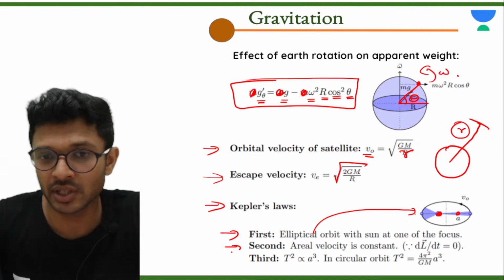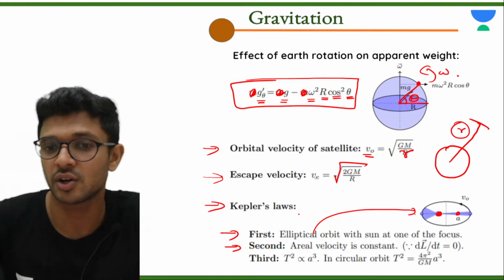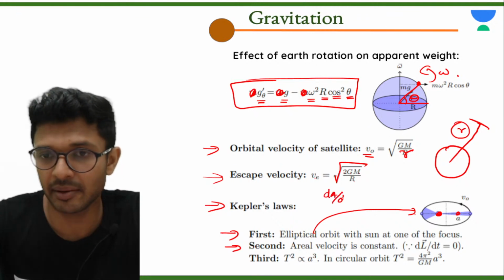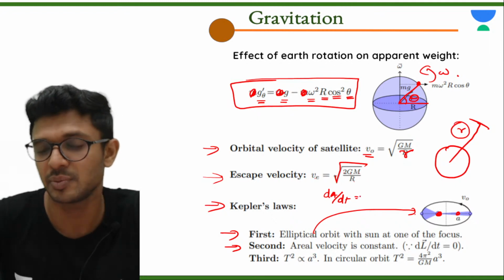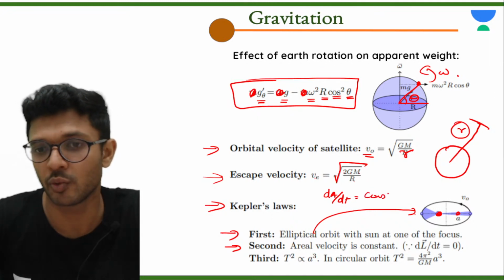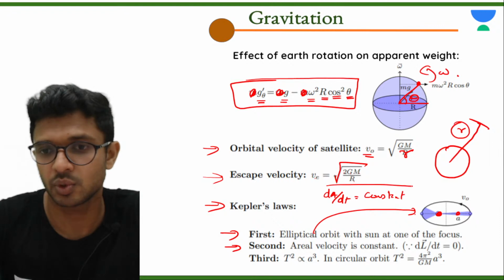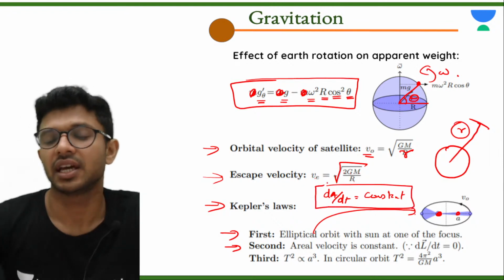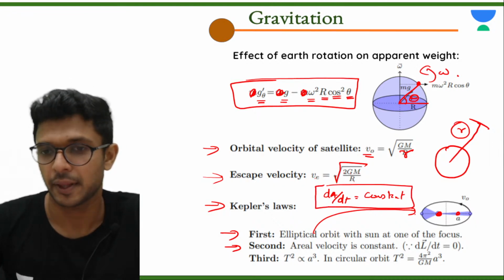Then the second one says areal velocity is a constant. That means dA by dt, the rate at which the area is being covered by the radius vector, is constant. This is what is being said in the second law of Kepler.